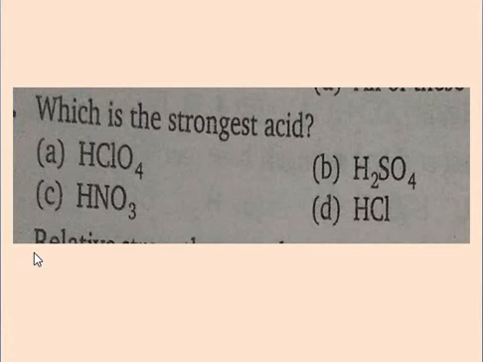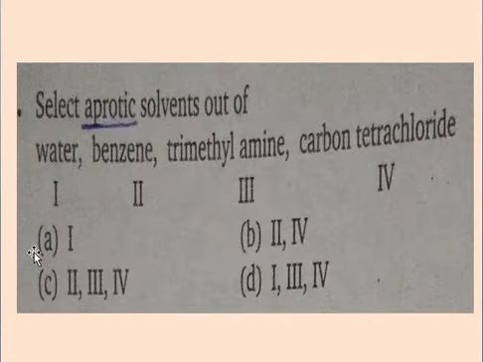These questions are important. Next is select a protic solvent out of water, benzene, trimethylamine and carbon tetrachloride. Use your brain power for these 5 questions and solve for the accurate answer. We will discuss the accurate answers in the next lecture.